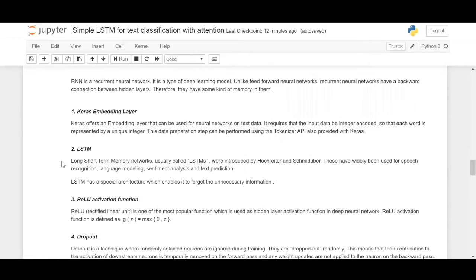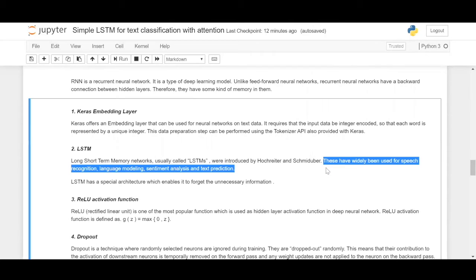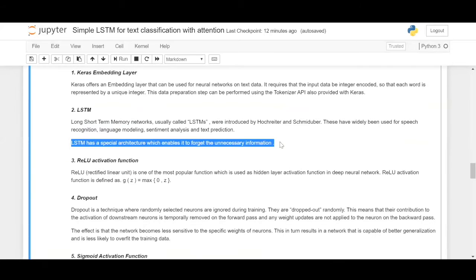And now we have LSTM, which is nothing but long short-term memory networks, which we had explored in the previous video. These are built for speech recognition, language modeling, and text prediction, so they have good performance on these types of problems. Hence, in most text classification or, let's say, regression problems, LSTM is the way to go. It keeps going through the data over and over again, such that it comes to a level where it knows what is significant and what is insignificant. That's one really good feature of LSTMs.